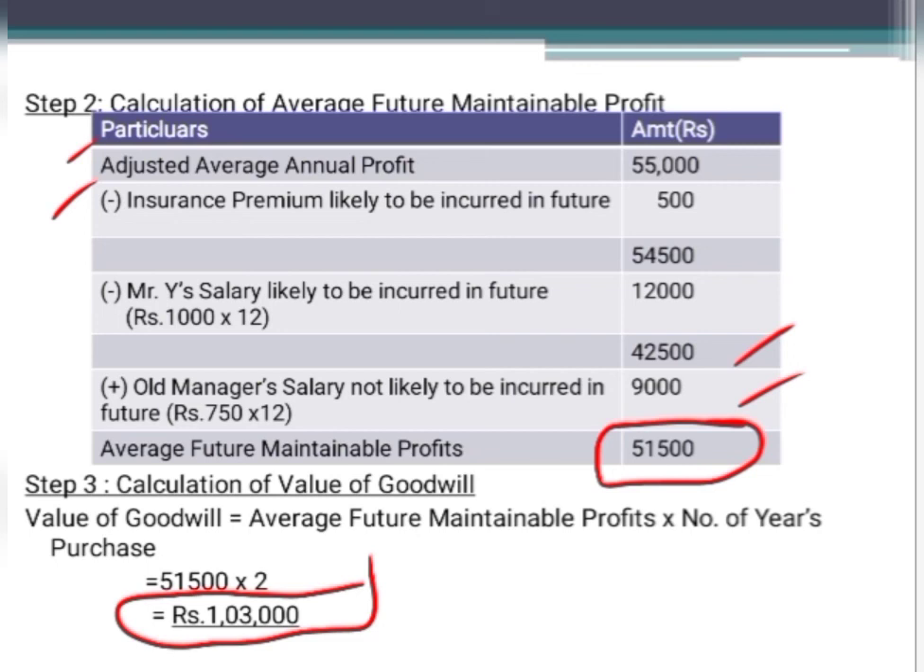Okay, let us take a few more questions under this first method itself, that is average profit method. After that, let us take up the second method.